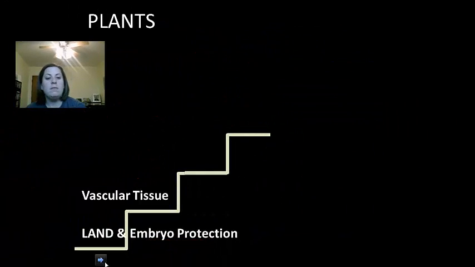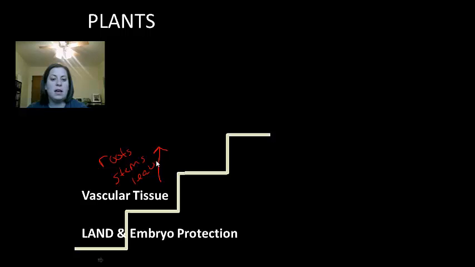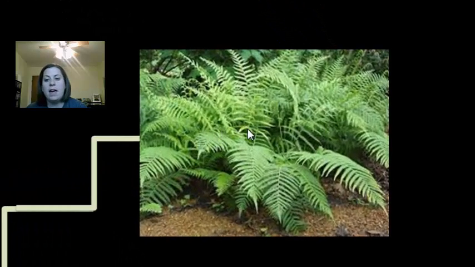bryophytes. When we move on to the next group, which is the ferns, we see that they live on land. They also have embryo protection, but now they have vascular tissue. They have that tissue which allows the plant to grow larger and to move the water up the plant from the roots to the shoots. We also see more advanced structures in those roots, stems, and leaves. Okay, so it's a more advanced structure of these. When we talk about ferns, this is a group we're going to see, they have a large structure that is a large leaf called a frond.